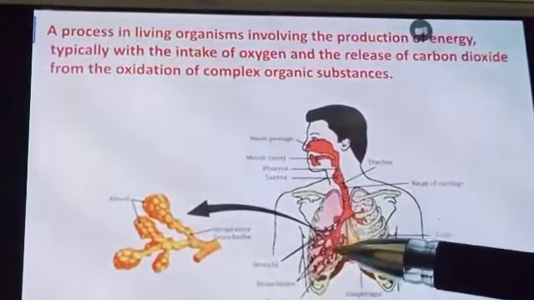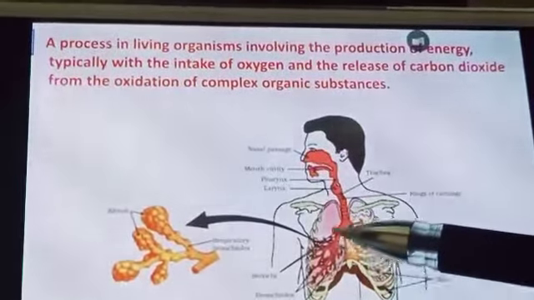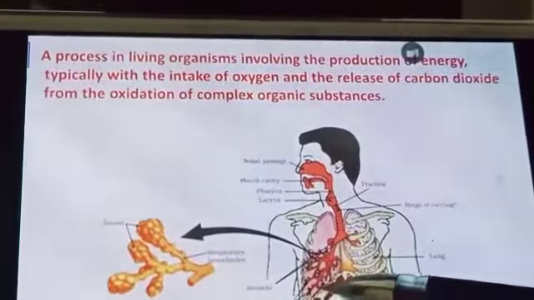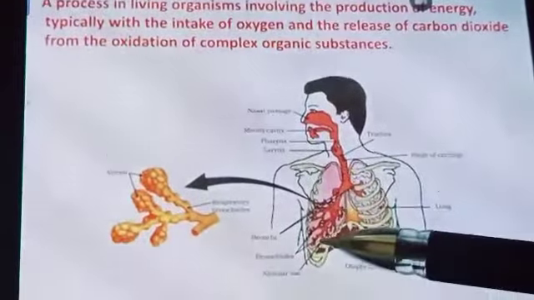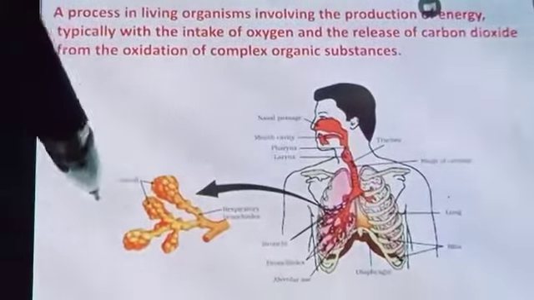Once it is branched, this side and this side, bronchi branch into bronchioles. After that, the last part is the alveoli. What is there? The alveoli. You can see the alveoli structure here.